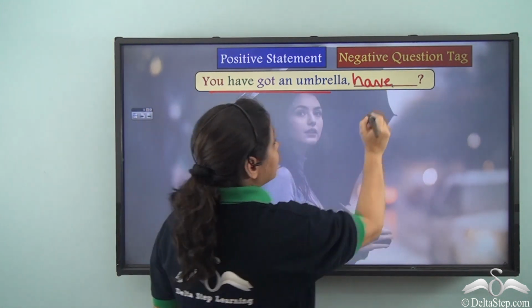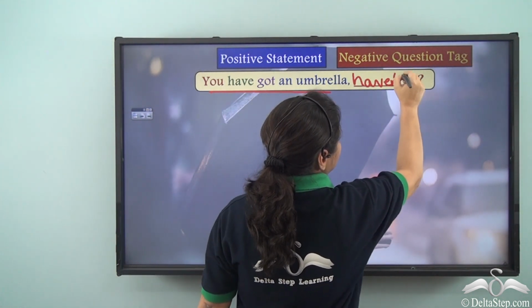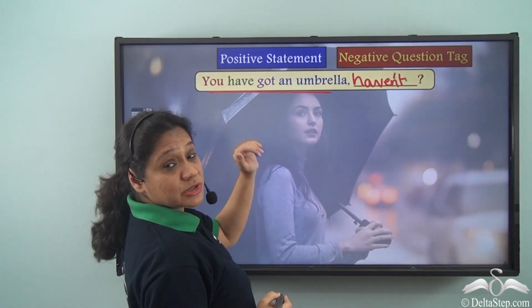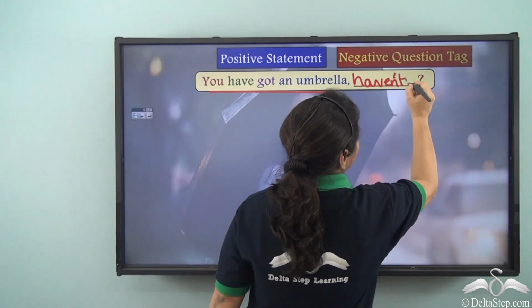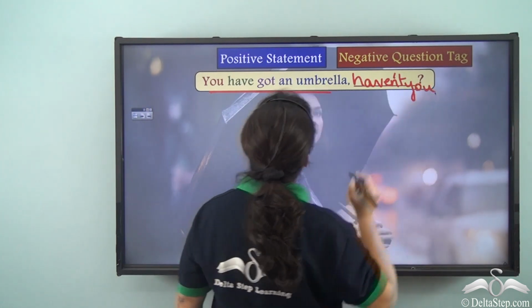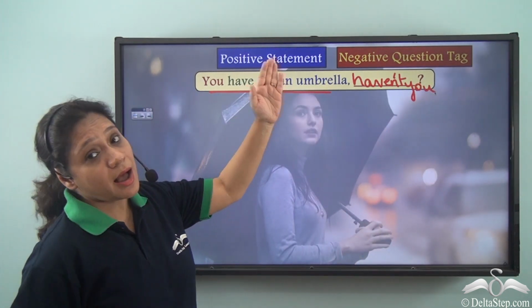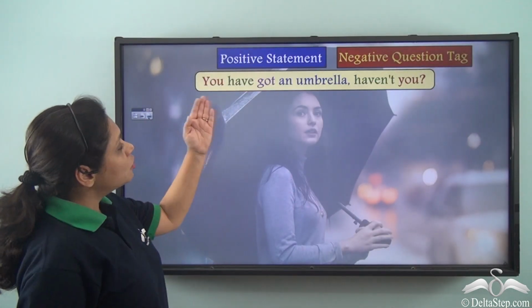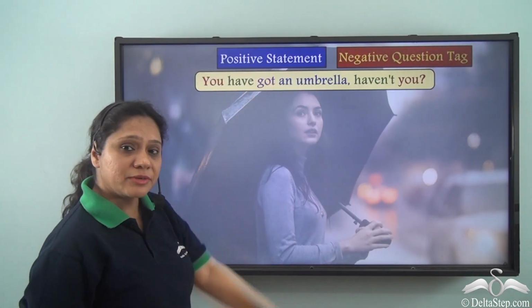Then we add N'T and then we add the subject, which is you here. So, it will be, you have got an umbrella, haven't you? So, our sentence becomes, you have got an umbrella, haven't you?